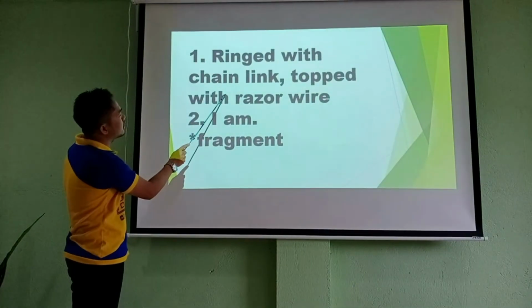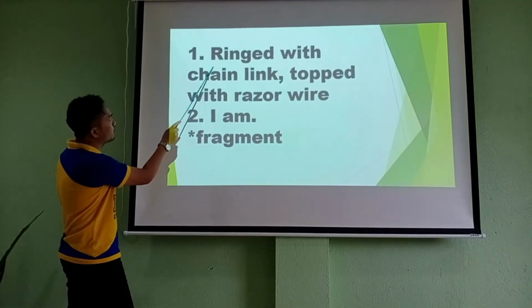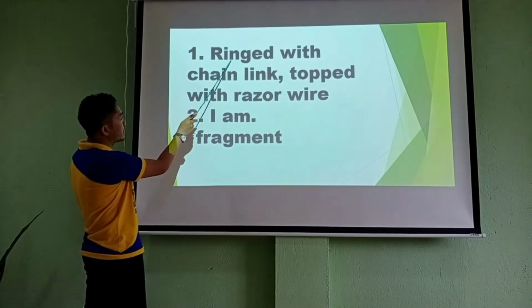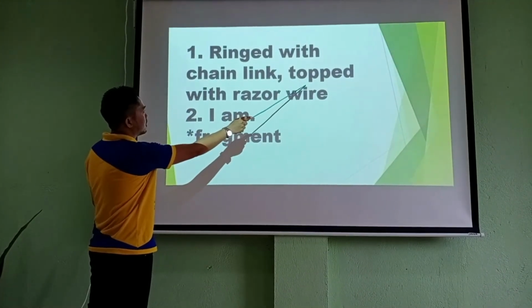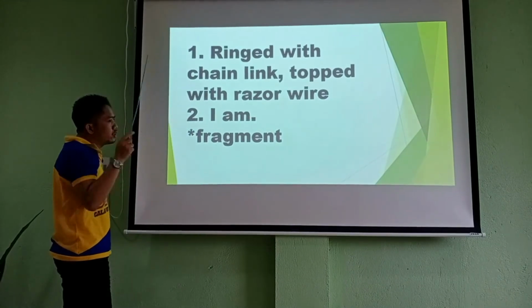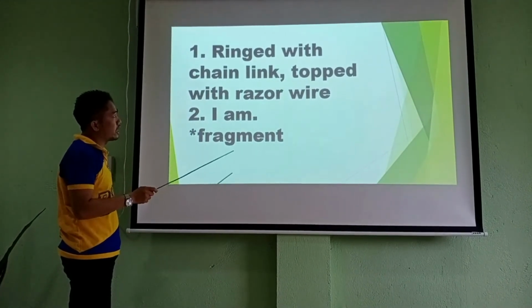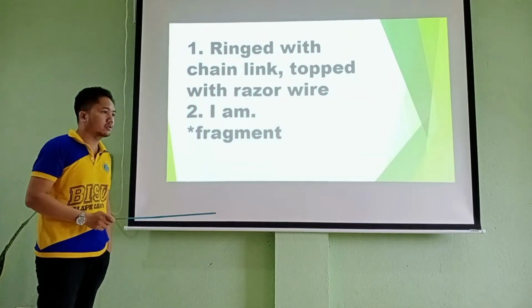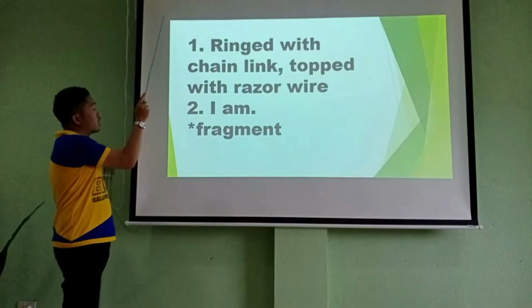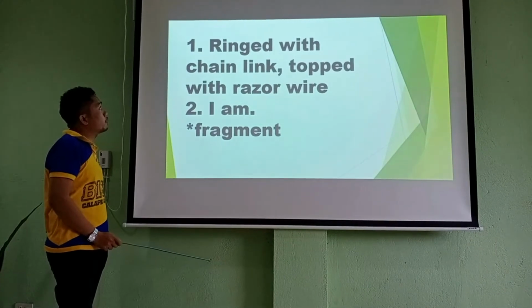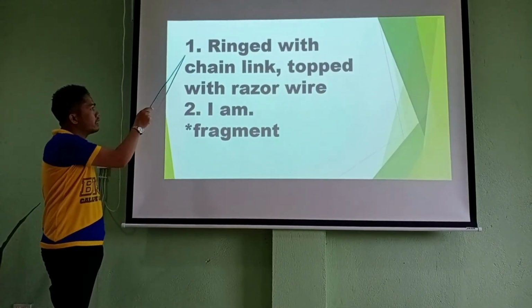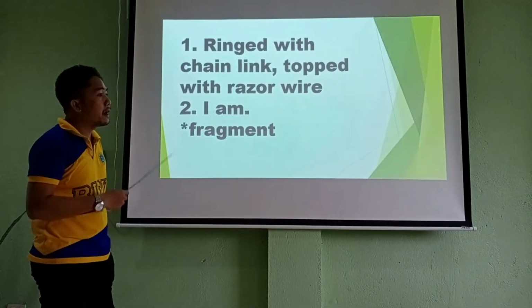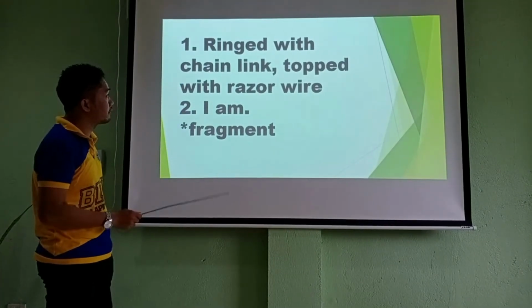Ringed with chain link topped with razor wire, you have two verbs here, ringed and topped. If you go deeper, you can understand that ringed and topped are just past participles. Therefore, this group of words in number 1 is an example of a participial phrase.